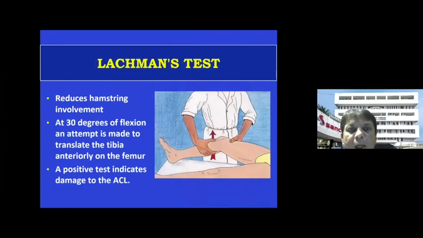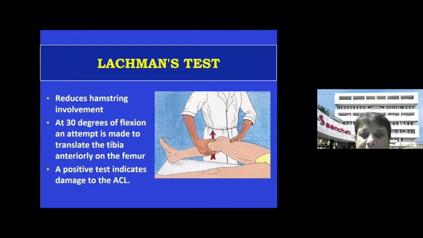Now coming to the signs of anterior cruciate ligament tear, the first test you do is the Lachman test. Now this is again what we're talking about, the single plane instability. The Lachman test is done at 30 degrees of flexion, where one thumb is on the tibial tuberosity going towards the joint line, the other hand below in the popliteal fossa, and you hold the thigh and pull the tibia up. And if it moves anteriorly more than 1.5 centimeter, then this is a positive Lachman test.